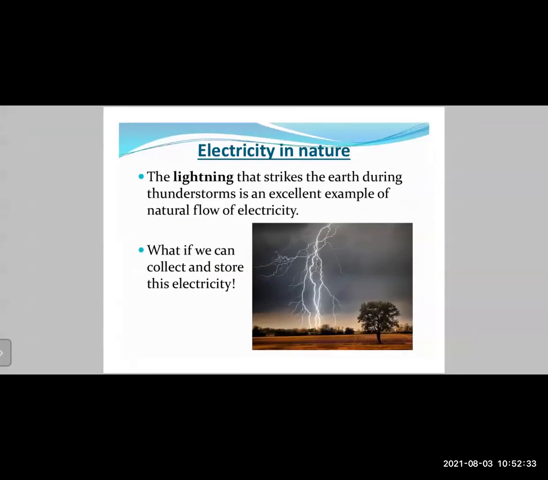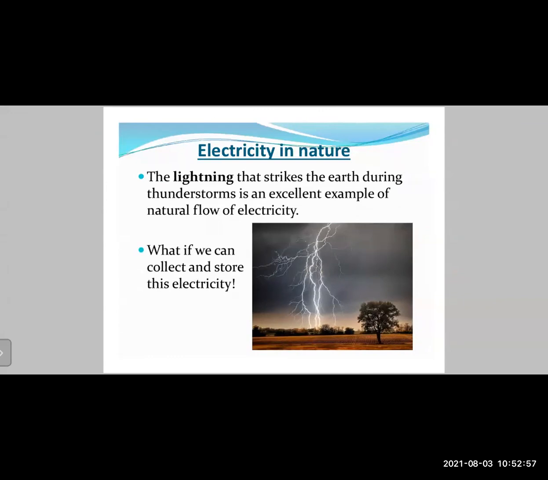Then there is also an example of electricity in nature. Right now we have the monsoon season. During this season, you have big thunderstorms, and during those thunderstorms, you may have seen a lightning strike. Lightning strikes are one of the most powerful phenomena that exist on the earth. The lightning that strikes the earth during thunderstorms is an excellent example of natural flow of electricity.